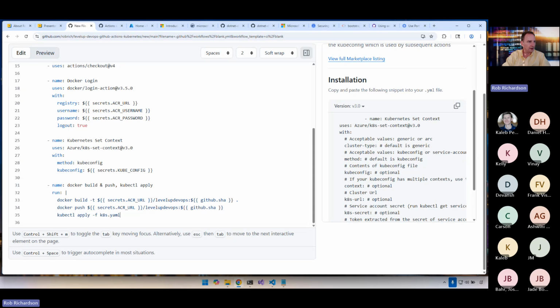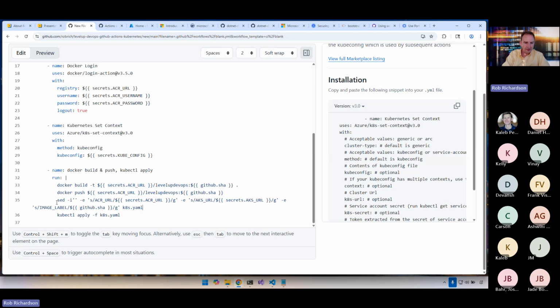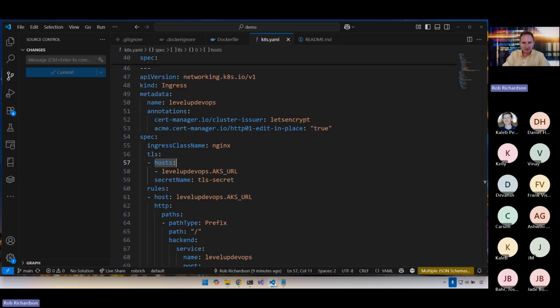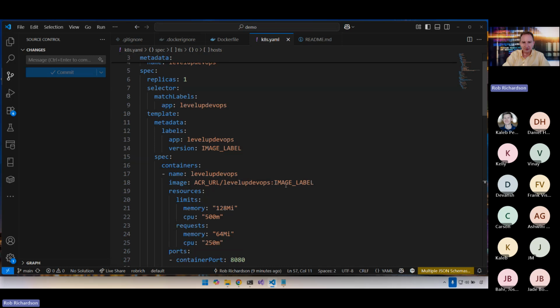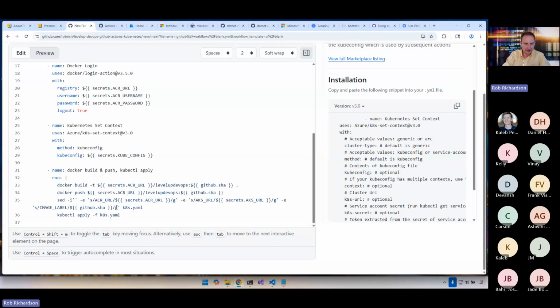So I will come in here and let's grab this sed command, and I will set it right here. Now the sed command, without a backup, is going to replace the text ACR URL with the secret, AKS URL with the secret, and image label with the GitHub SHA. So AKS URL in all the places, ACR URL, image label in all the places, it will get that into place. Now I'm specifically saying /g, so it will do it in all of the instances.